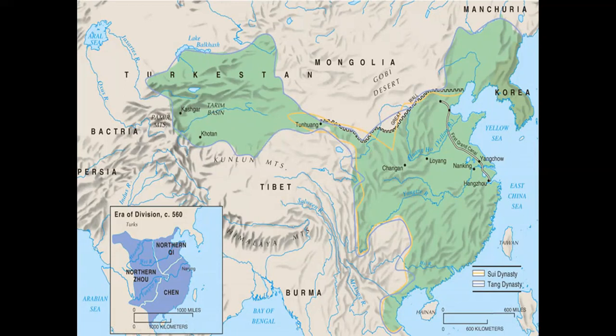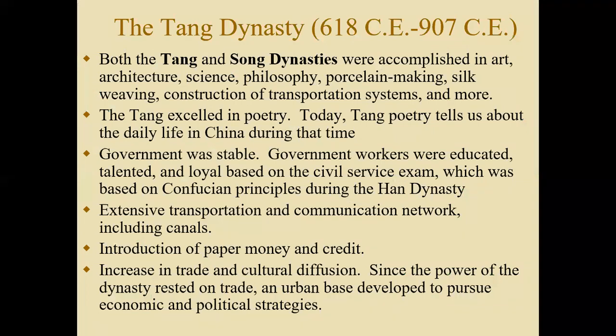So let's go and take a look at our first dynasty. Our first dynasty is going to be the Tang Dynasty. So the Tang Dynasty started from around 618 CE and lasted until around 907 CE. And the Tang Dynasty focused heavily on the arts. They produced porcelain that was of very fine quality. They excelled at poetry. Much of the poetry that was written during the Tang Dynasty focused on the daily life of people living in China.